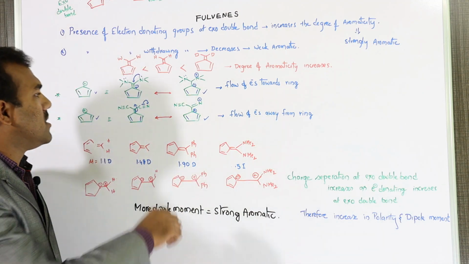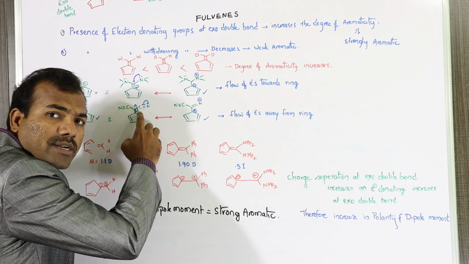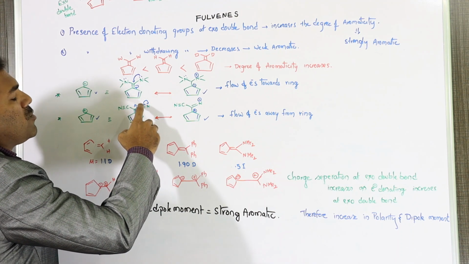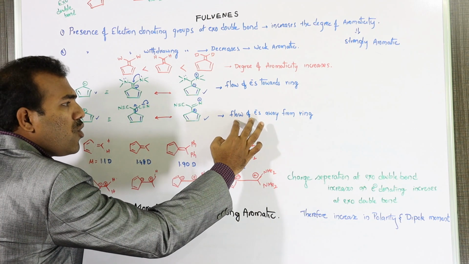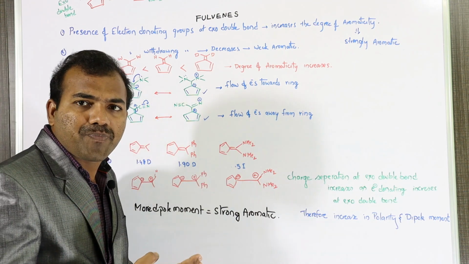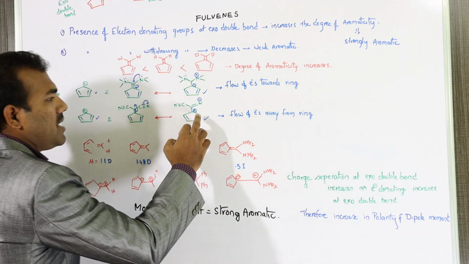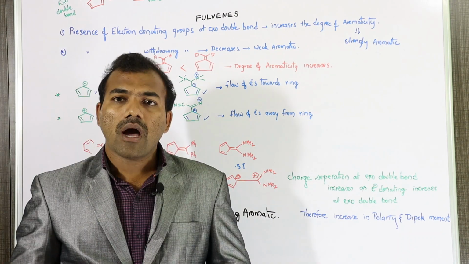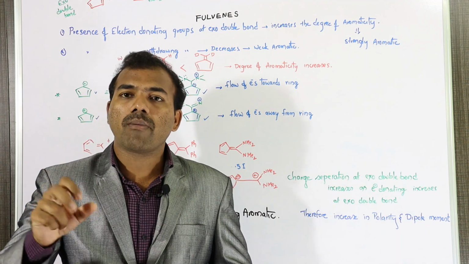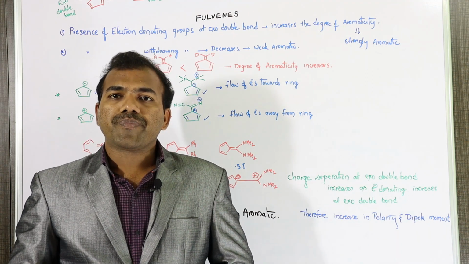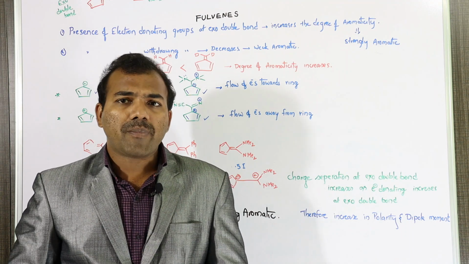Then what will happen? The exo double bond in turn moves towards the cyanide group. So the electron flow is away from the ring, so that a cation is formed. On the basis of the nature of the groups present on the exo double bond, we can derive the aromaticity of that compound.